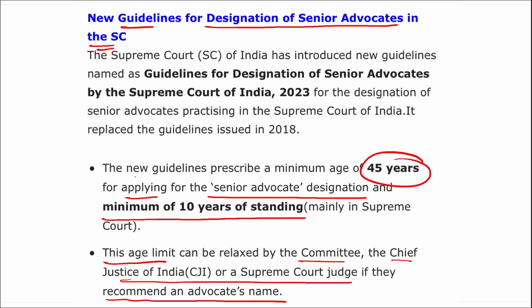The weightage for reported and unreported judgments, excluding those that do not establish legal principle, has been increased from 40 to 50 points. Alright. So, important thing that you need to remember here is that these new guidelines prescribe a minimum age of 45 years and a minimum of 10 years of standing in Supreme Court. Correct?